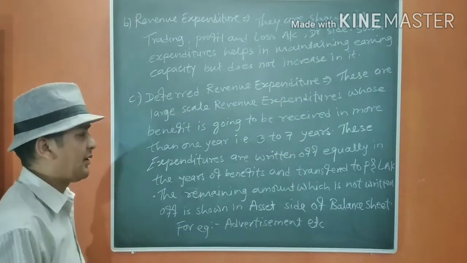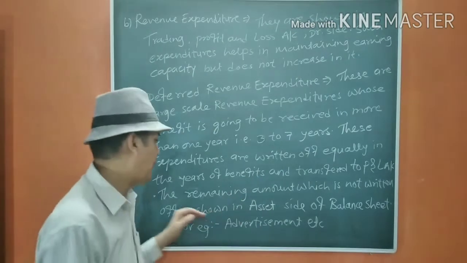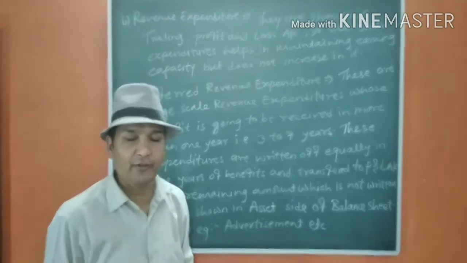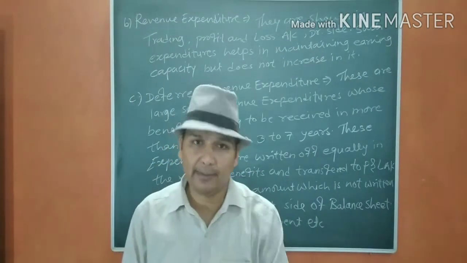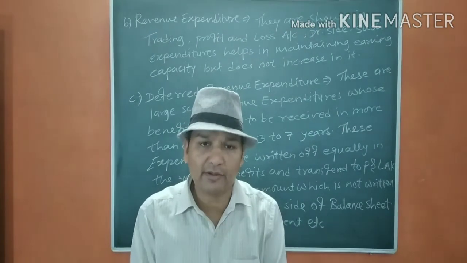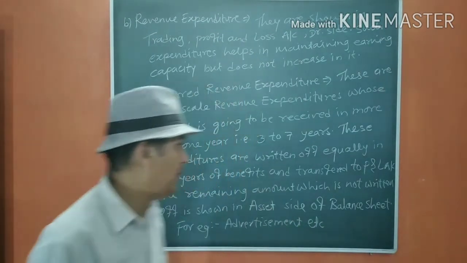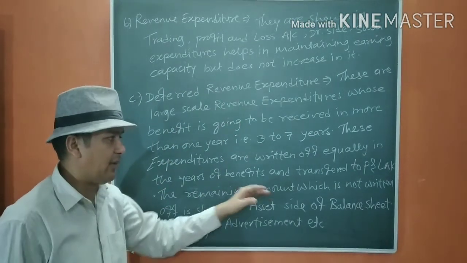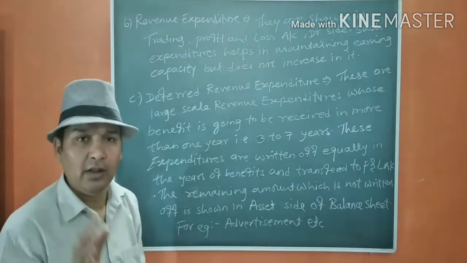These expenditures are written off equally in the years of benefit and transferred to profit and loss. Okay, suppose I am going to receive the benefit for 3 years and the total expenditure is 3 lakh, then I am going to divide it into 3 portions. That means 1 lakh for every year will be transferred to profit and loss account, and the remaining balance amount which is not written off will be shown on the asset side of the balance sheet.